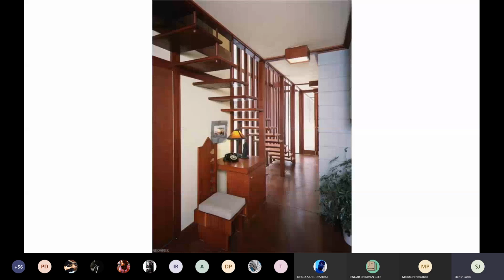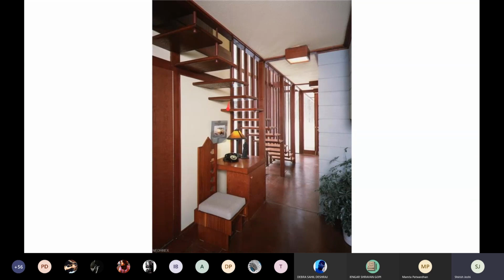This is a house called the Penfield House, I think. I'll put the exact references in the slide presentation when I'm uploading it. This is the Penfield House by Frank Lloyd Wright, and again, it is a hanging staircase. One of the sides is actually anchored onto the wall and onto the frames of the windows that come down over here, whereas the other side, as you can see, is hung from the beam above. Then the treads or the actual steps are made in wood, and they will have holes, and you have metal rods, and you have screws that close the ends.